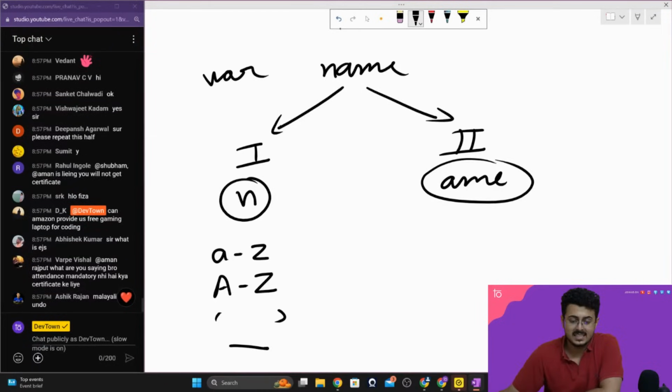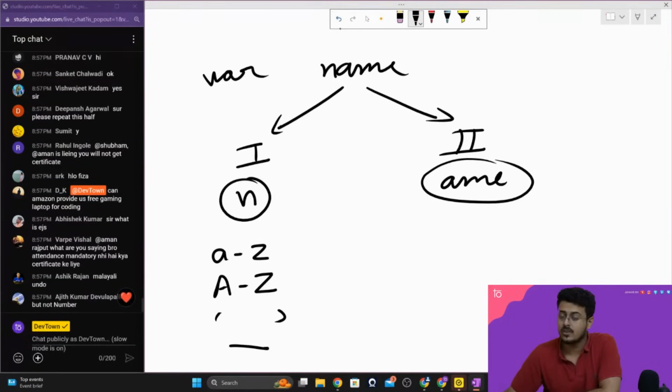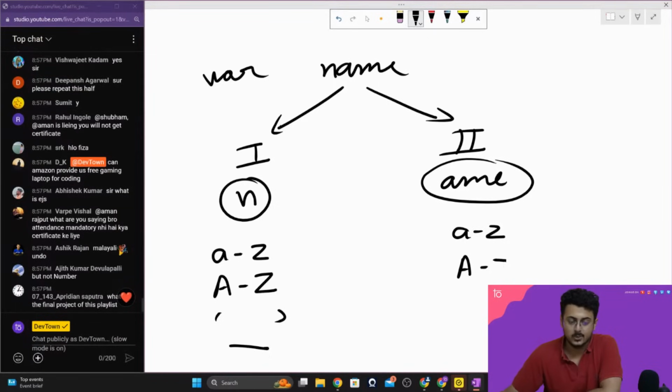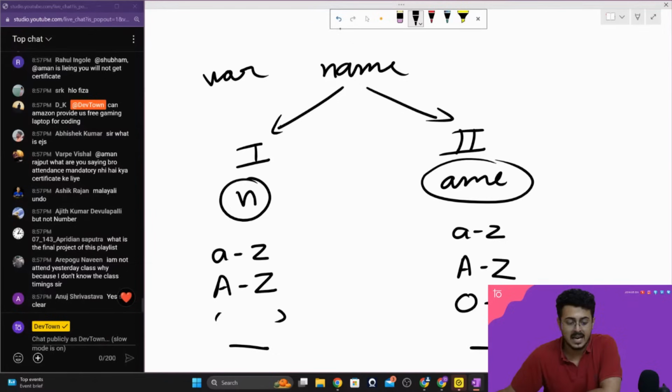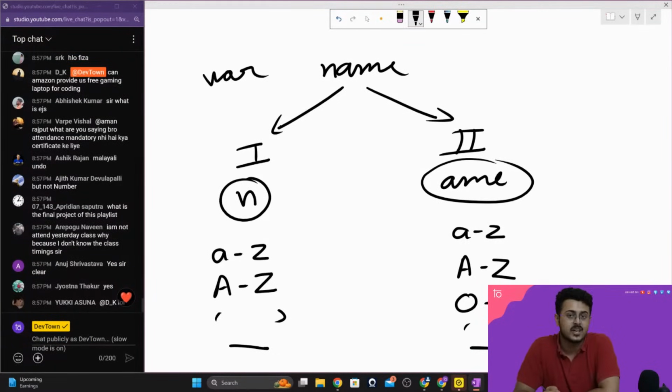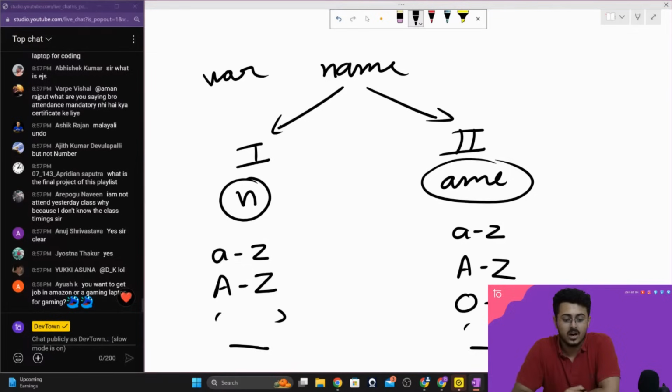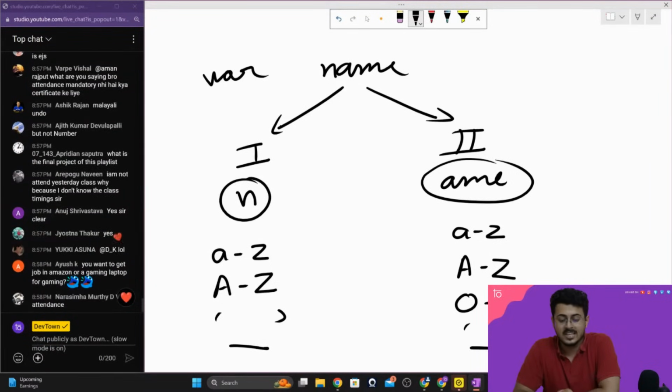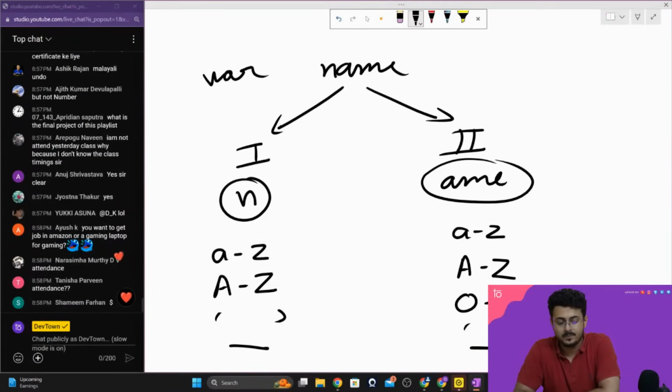The next thing, guys, is the rest of the variable name. That can be small a to small z, capital A to capital Z, 0 to 9, that is numbers, as well as underscore. But no other special characters. You cannot have hyphens, ampersands, or anything else. That's it, guys. Are you guys able to understand this? Please let me know.